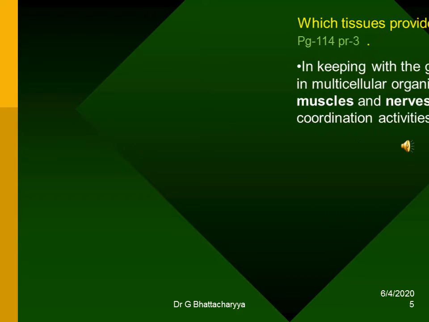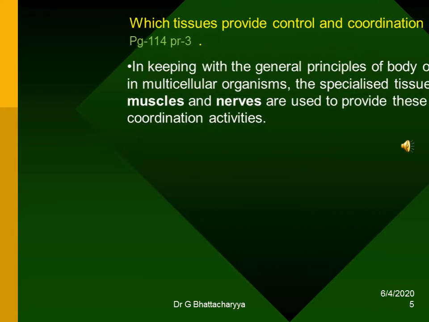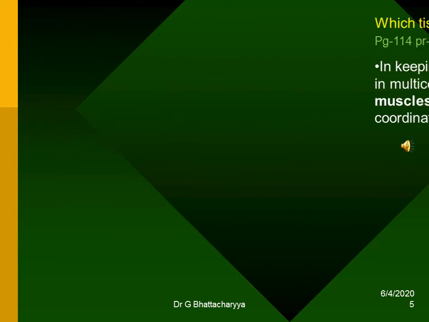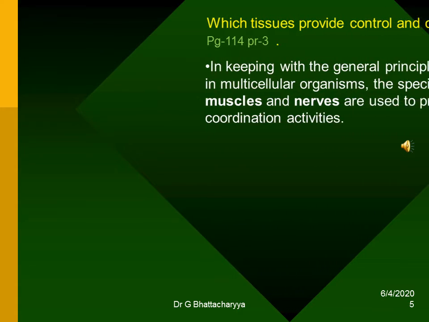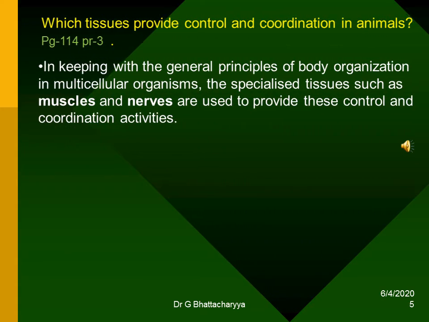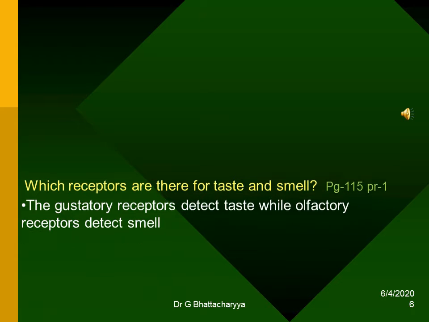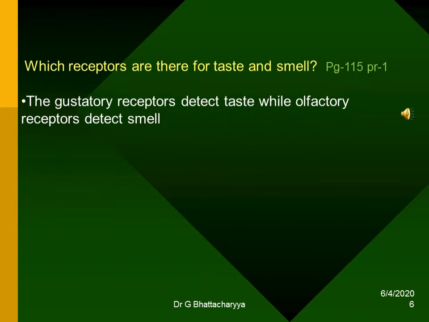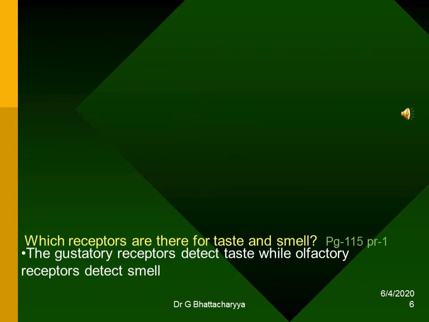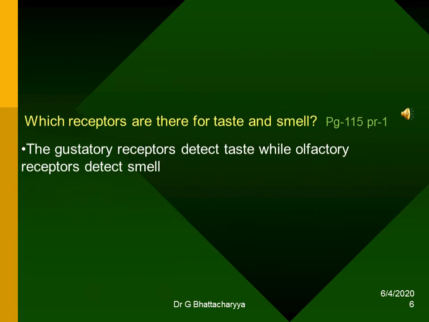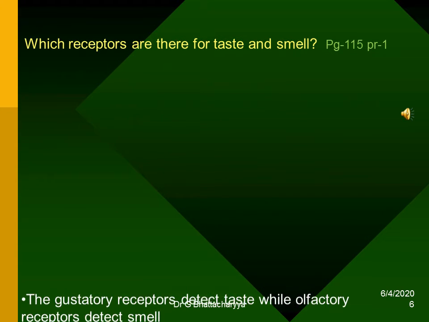Which tissues provide control and coordination in animals? In keeping with the general principles of body organization in multicellular organisms, the specialized tissues such as muscles and nerves are used to provide these control and coordination activities. Which receptors are there for taste and smell? The gustatory receptors detect taste, while olfactory receptors detect smell.